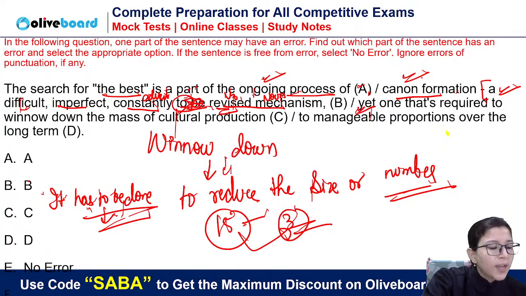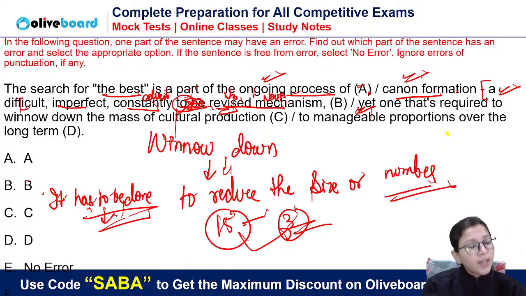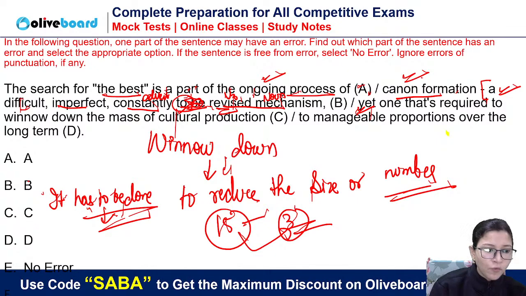We can use "yet" without "although" also. Akshara, you know that. He worked hard, yet he failed. "To be" is passive voice, but we use the "to be" form, 2 plus V1 form, as an adjective. Sorry, as a verb. Here we need an adjective, so this "to be" is redundant. It is not required. Okay, and "yet" can be used without "although" also. So this "yet" is used for contrast. Okay, so it is a constantly revised mechanism.